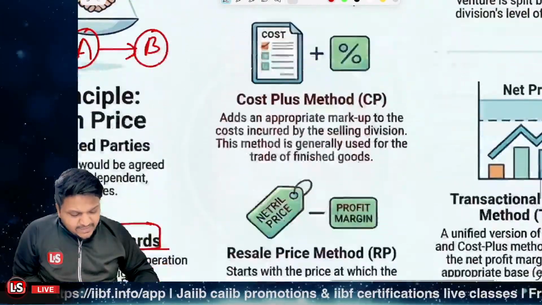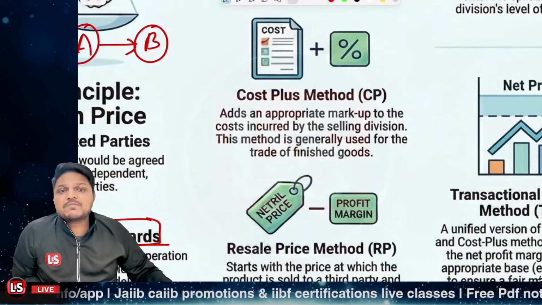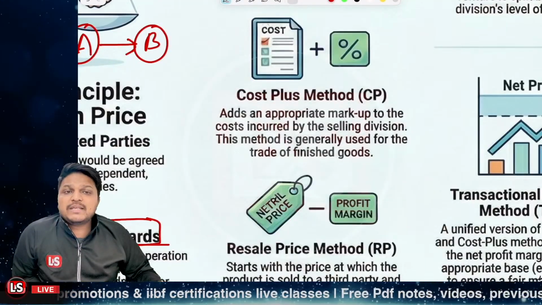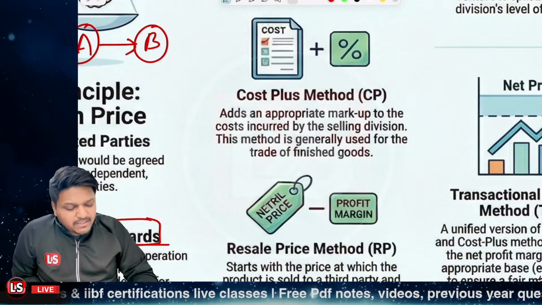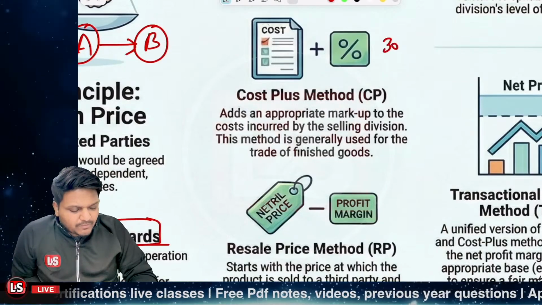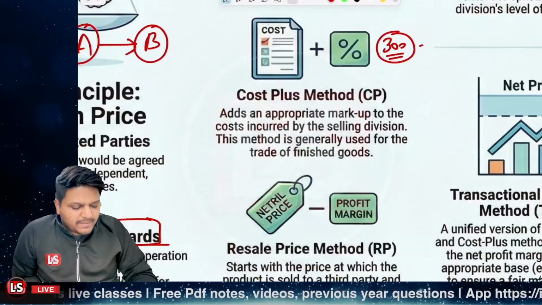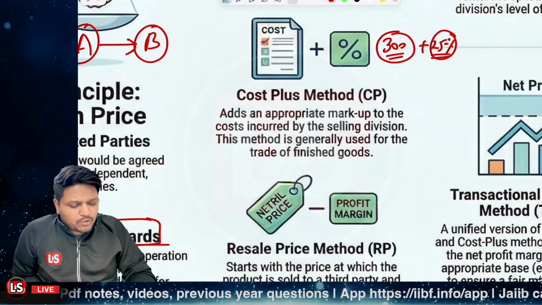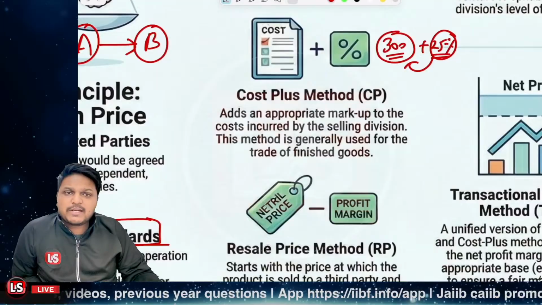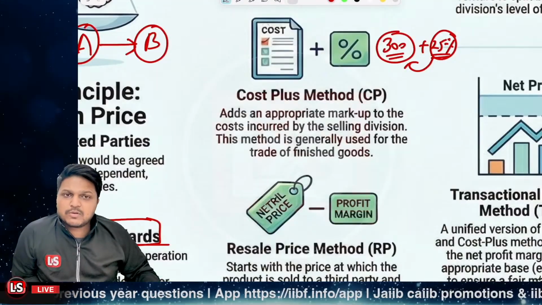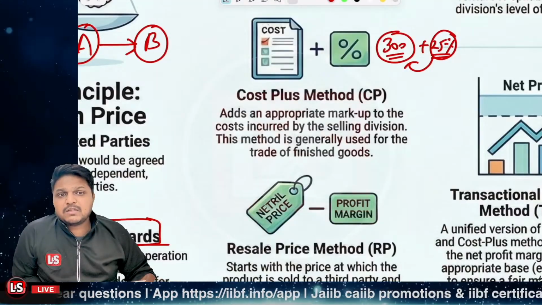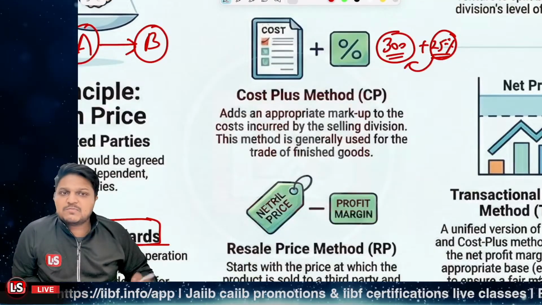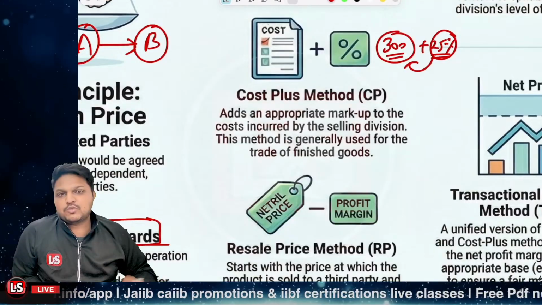Further, the second one is CP, the cost plus method. Here a markup is added to the cost incurred by the selling division. Let's say the internal cost is rupees 300. Now a fixed markup will be added, let's say 25%, and that amount will be added to the cost price and charged to the related party. Whenever there is trade related to finished goods, generally this method is used.